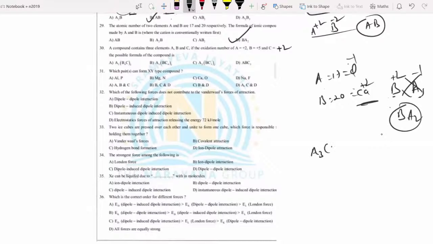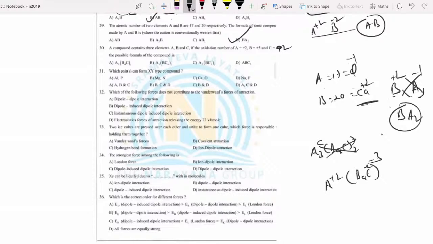A3, B4, C2. How to write that, sir? Crisscross it. A is plus 2, B4C whole power minus 3. Already it is saying C is plus 2... no, minus 2. Oh, C is minus 2, I am sorry. They have given C is minus 2. If C is minus 2, then B should be... minus 2 minus 3. No, that is where it is wrong.